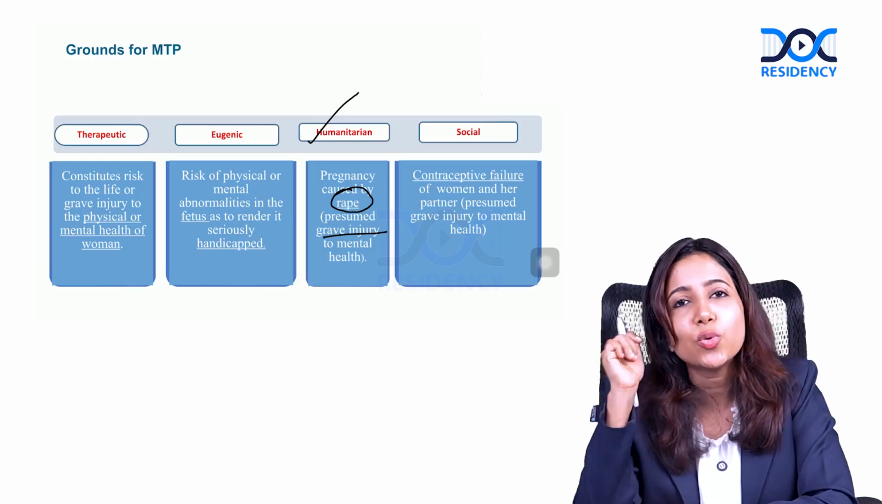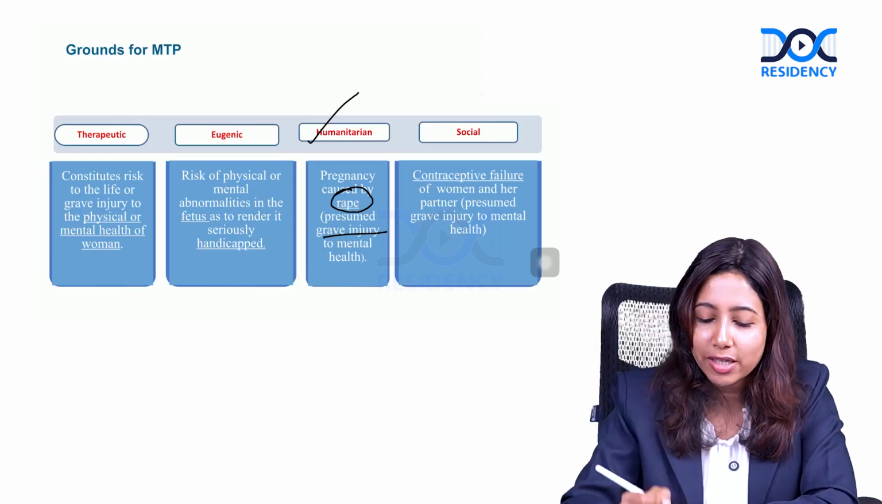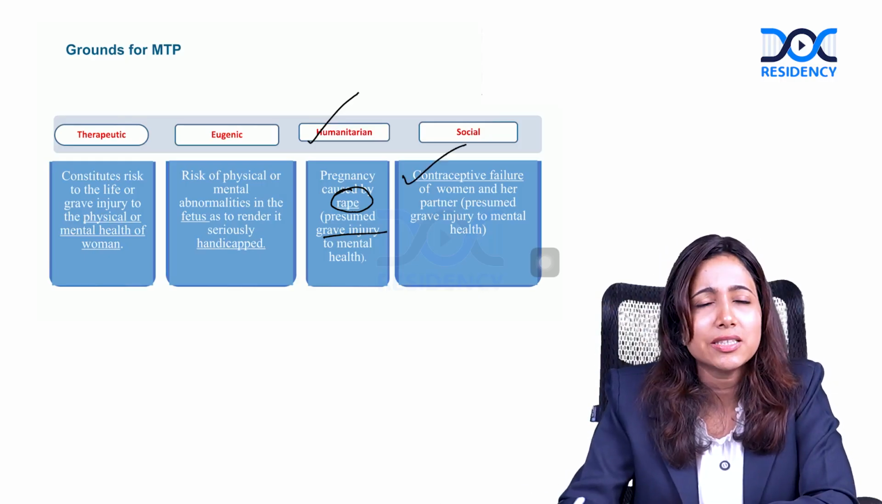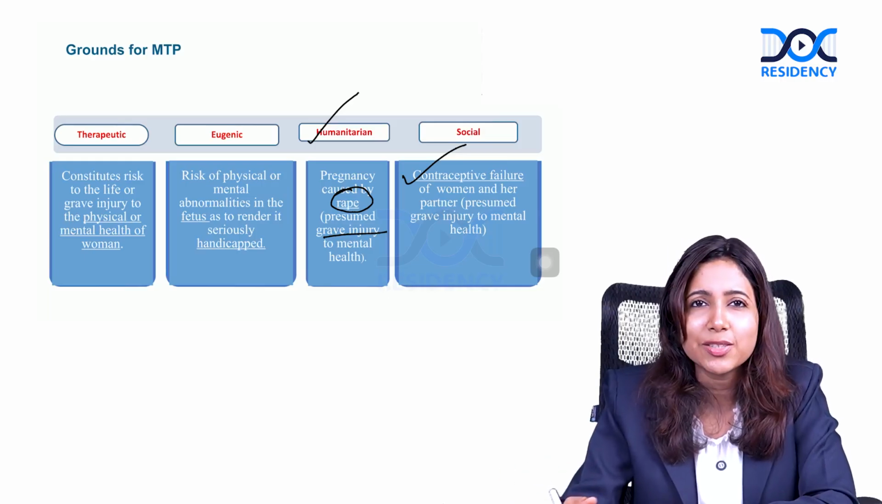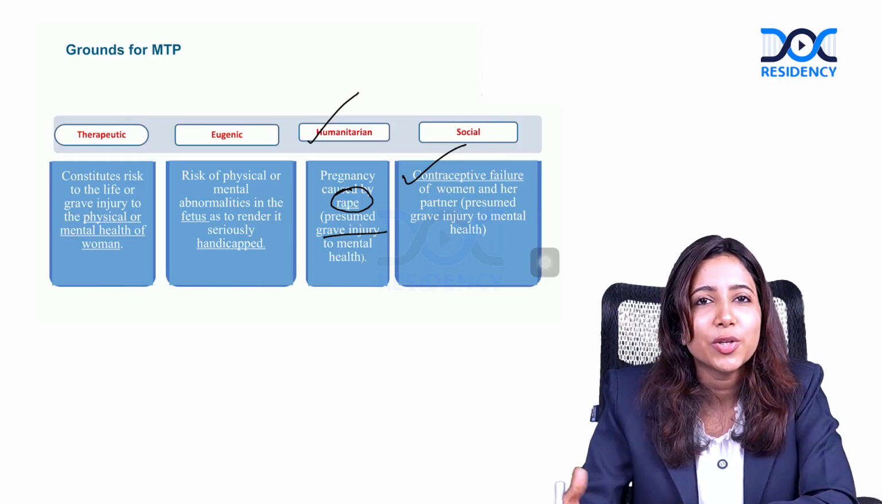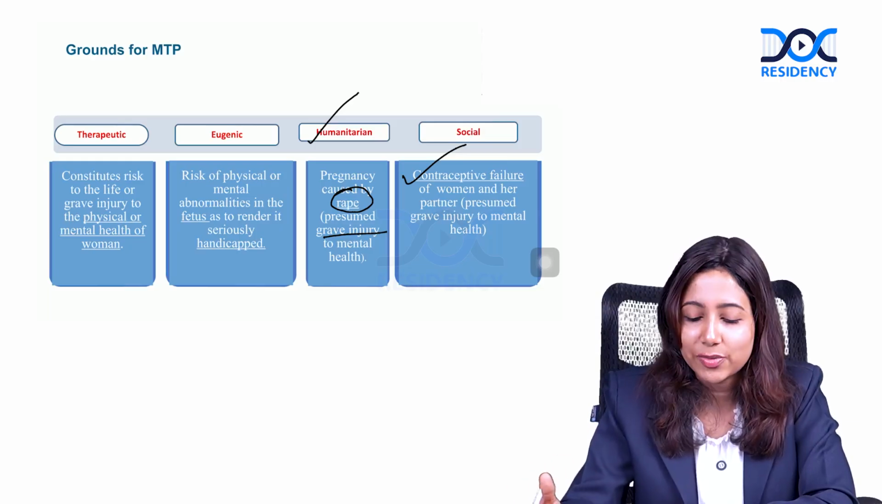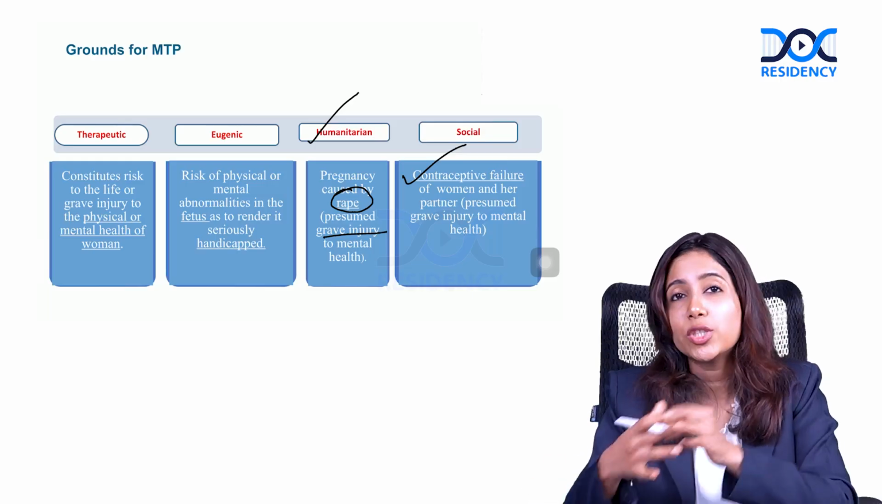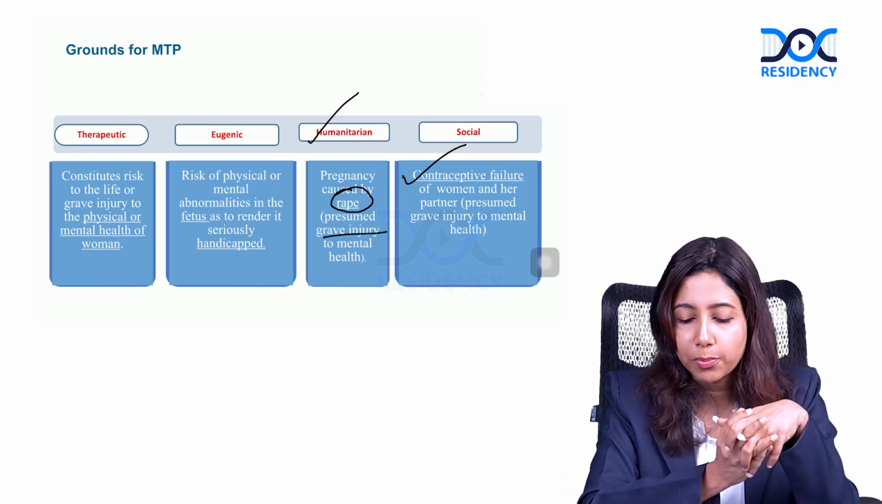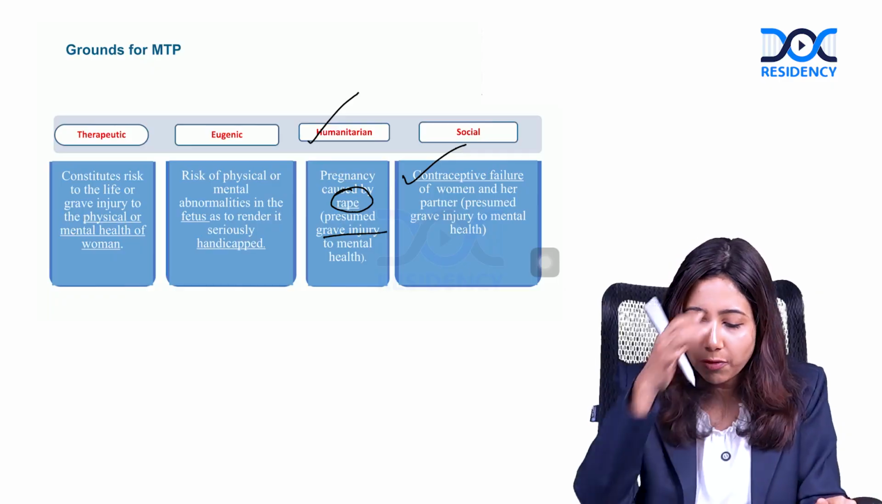Finally, we have social cause. Under social cause comes contraceptive failure. This is one of the most common causes for which MTP is done. This is often the most common cause which is misused by the public as well. Many a time they give this history of contraception failure, which becomes a solid ground for performing medical termination of pregnancy.